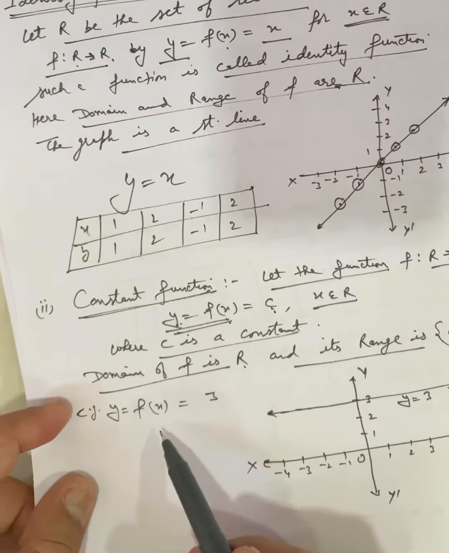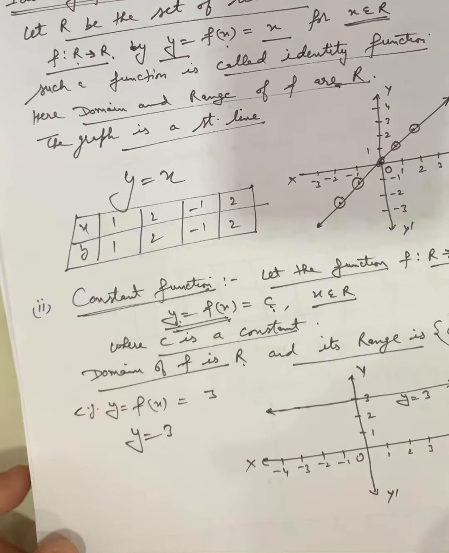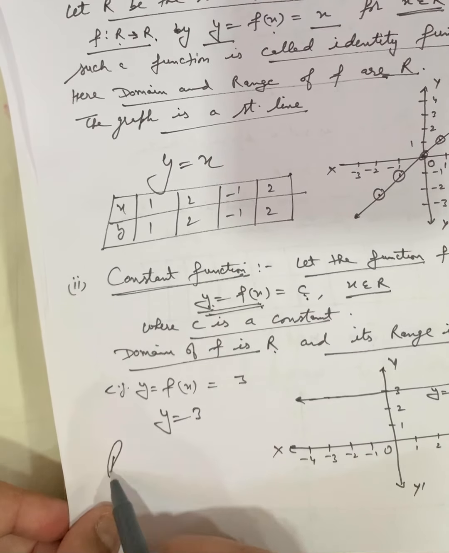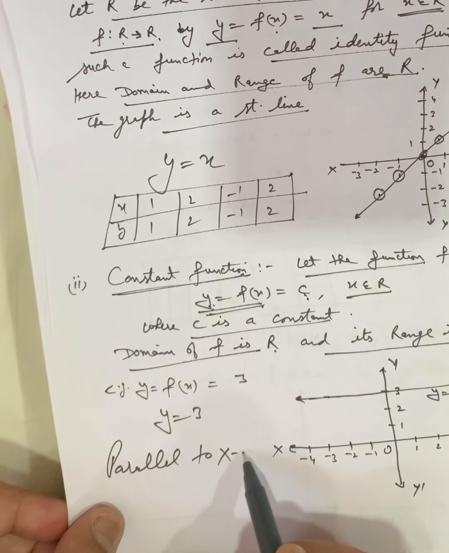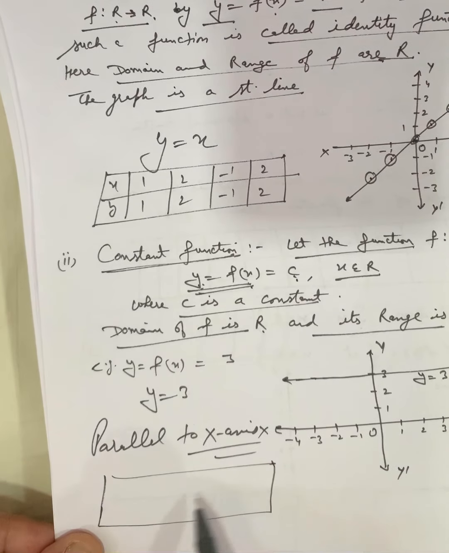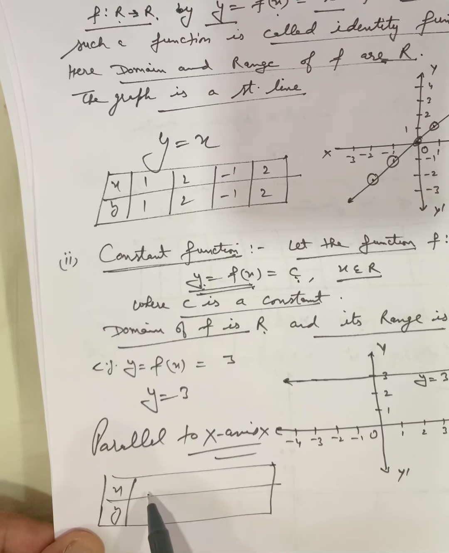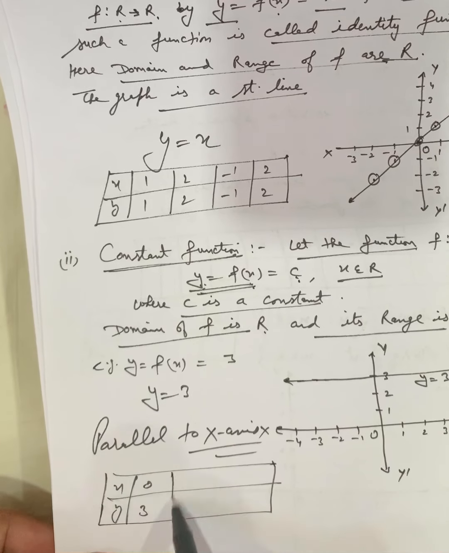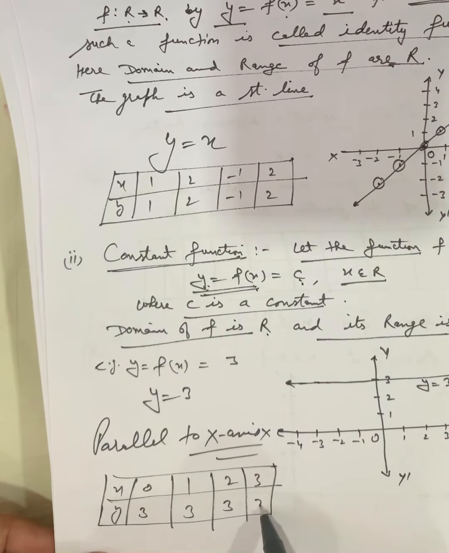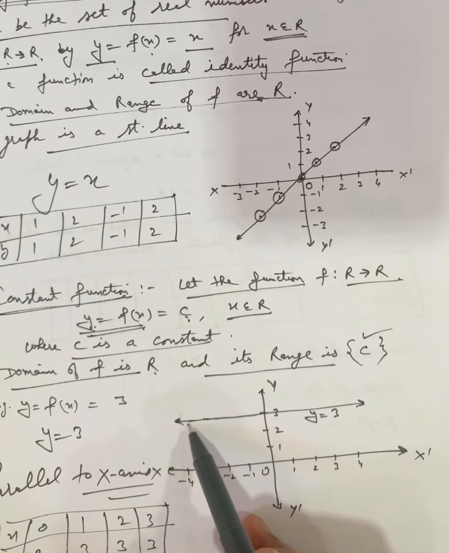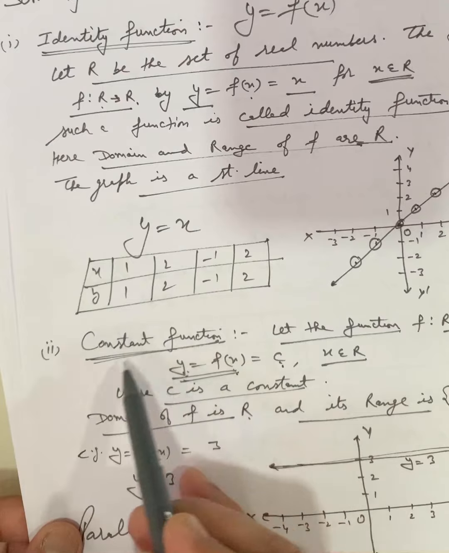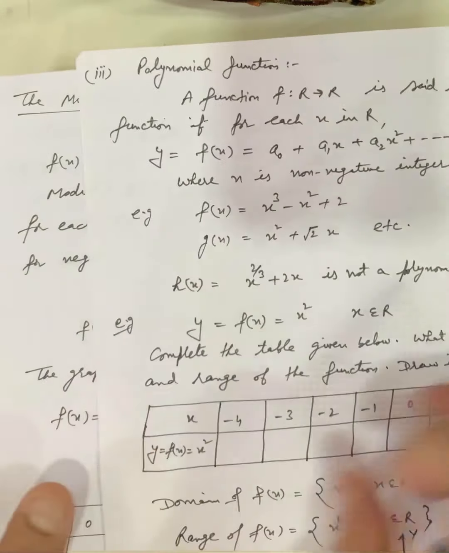For example, I am taking the function y is equal to 3. So when we plot the graph of y equal to any constant, the graph is always parallel to the x-axis. For each value of x, f will be the same. When we take x as 0, y will be 3. When we take x as 1, y will be 3. When we take x as 2, y will be 3, 3, and so on. So when we plot the graph, it will be parallel to the x-axis. That is the constant function.